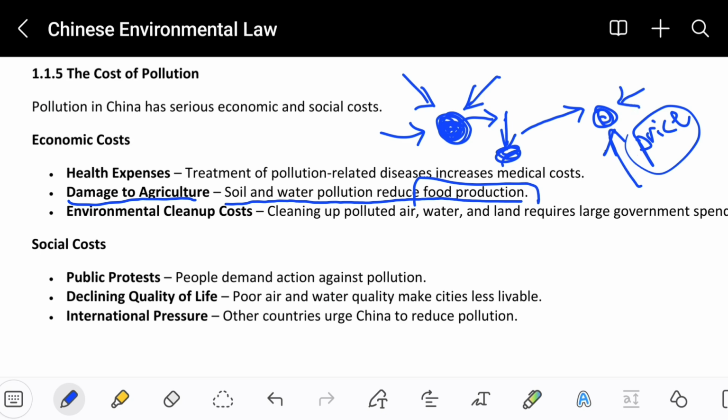So this is also not a good thing, because if the soil is not good, it will not produce a lot of vegetables, which will ultimately increase the price of the food, and this is how it will be very, very difficult for poor people to afford vegetables and crops.